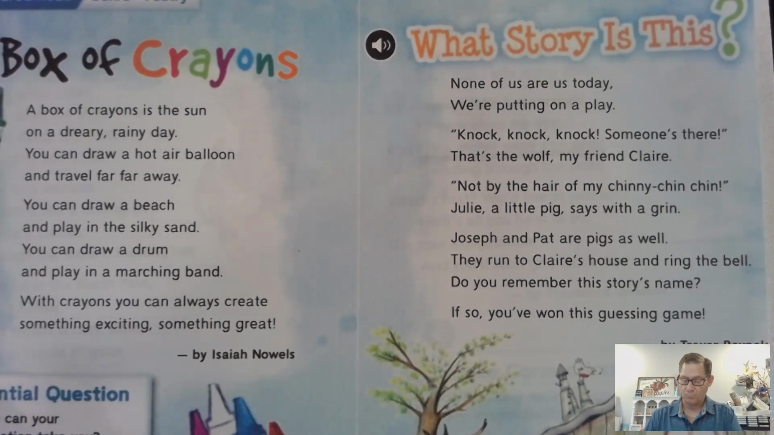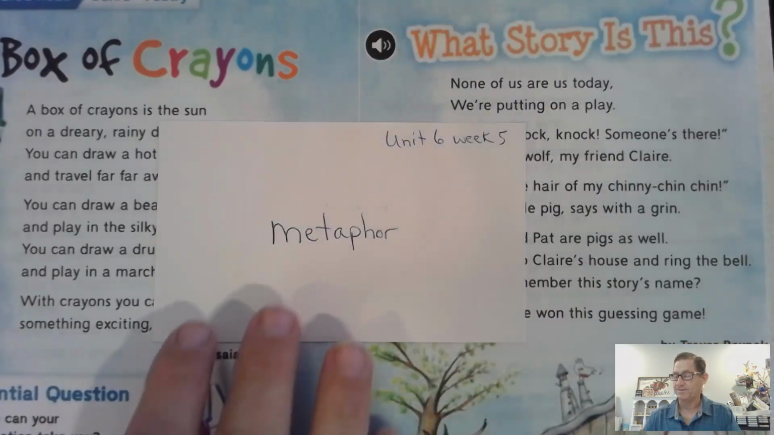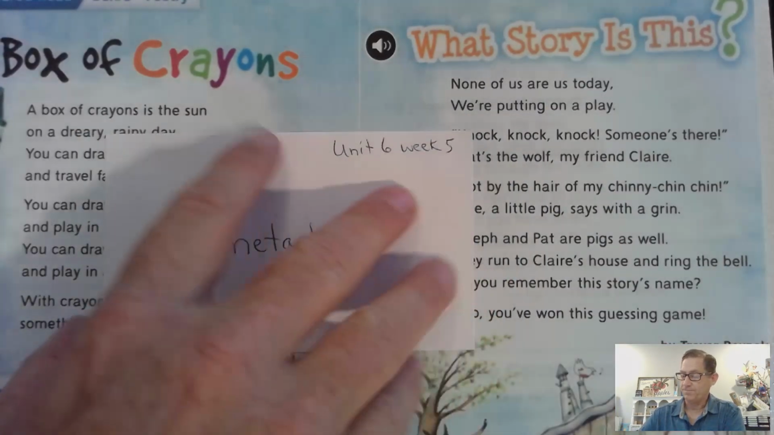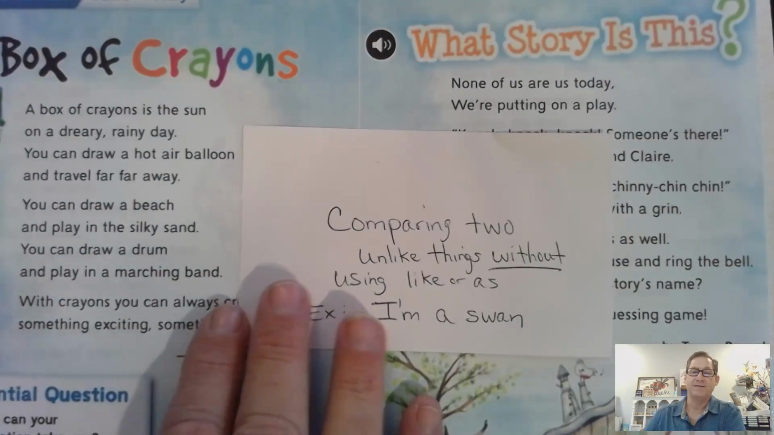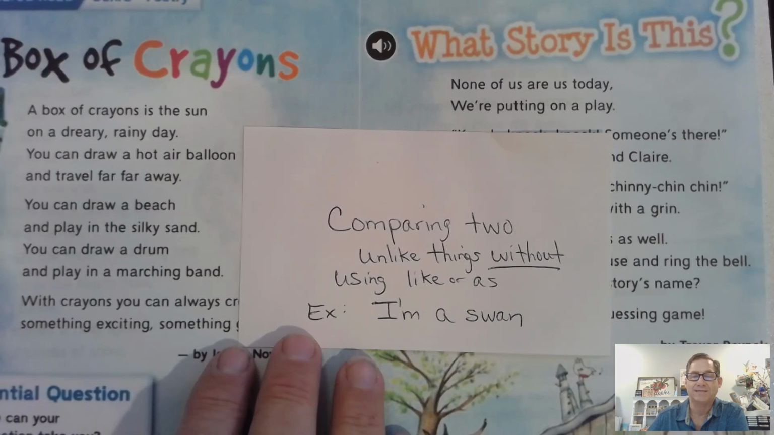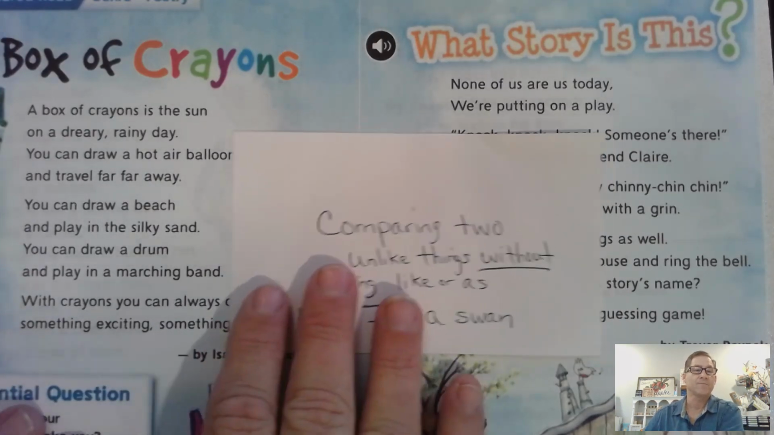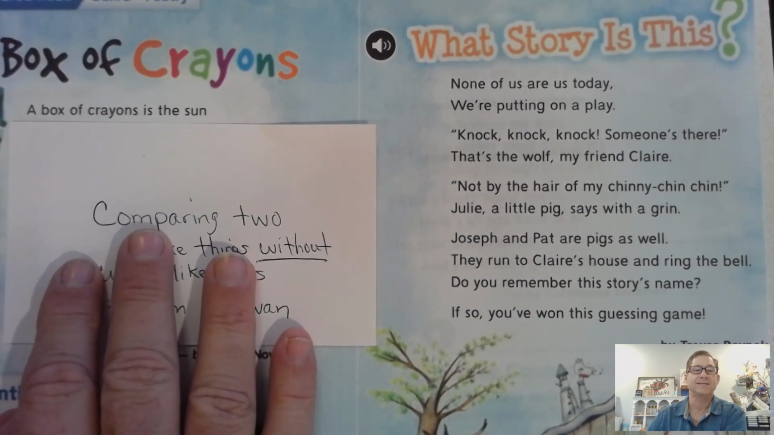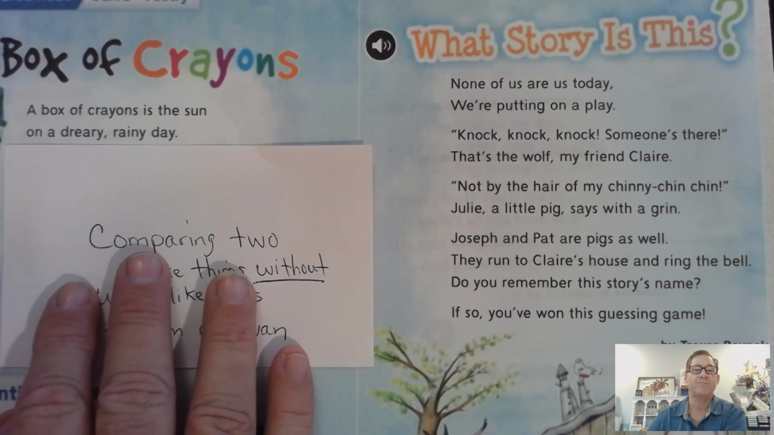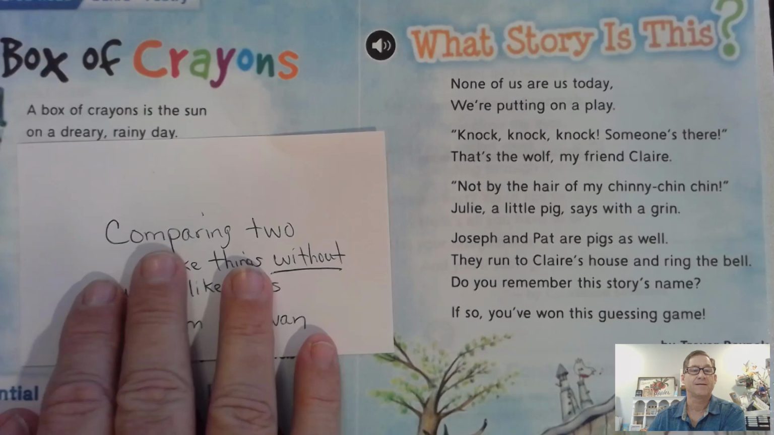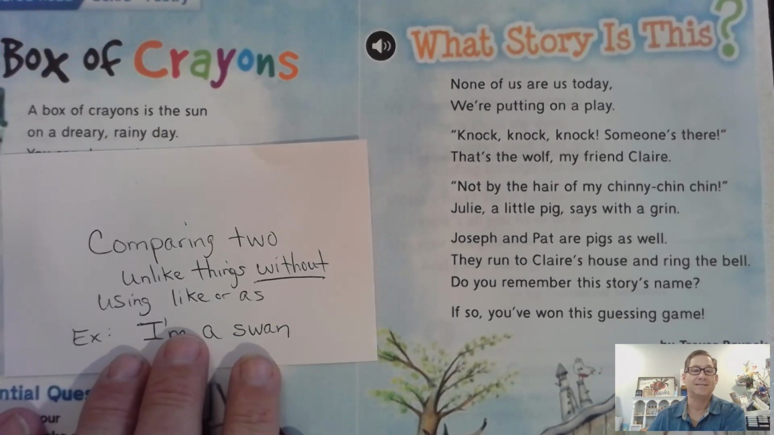Okay, the next word in our selection is metaphor. Say that word with me, metaphor. Okay, a metaphor is a comparison of two unlike things without using like or as. For example, if I was comparing myself to a swan, I am a swan. Here, in this box of crayons poem, a box of crayons is the sun on a dreary, rainy day. So the box of crayons is being compared to the sun. It doesn't use the words like or as in its comparison.